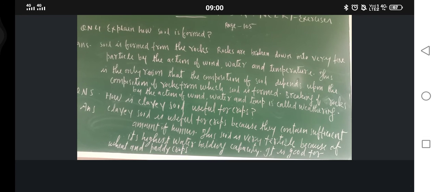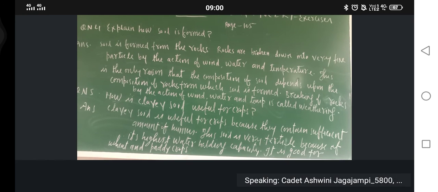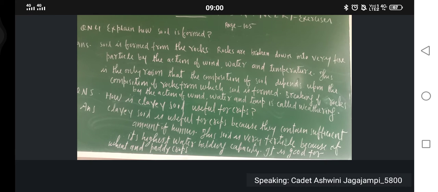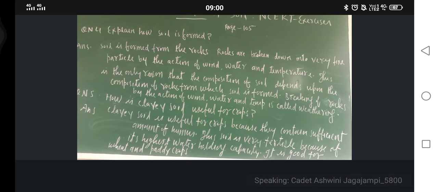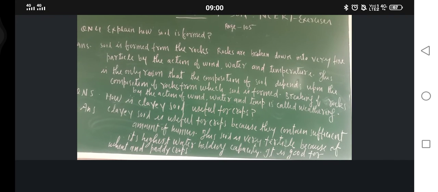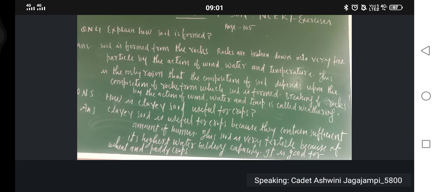If temperature is there, light will be there, and if light is there, temperature will be there.